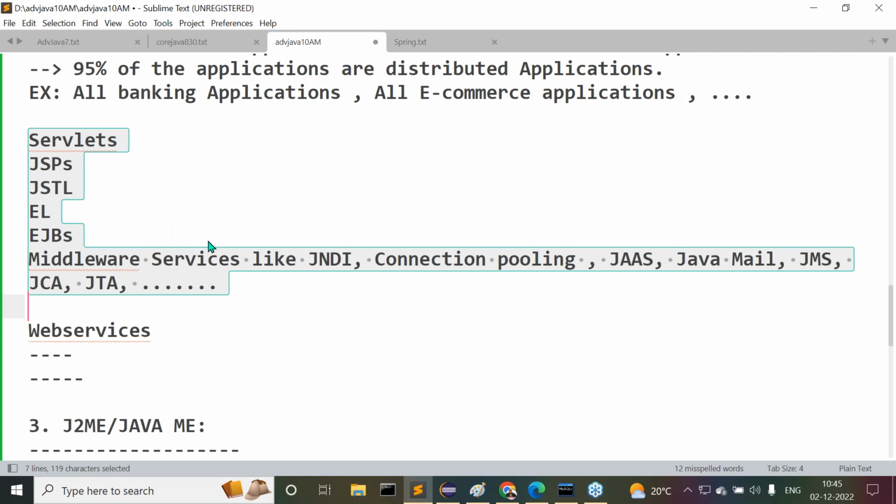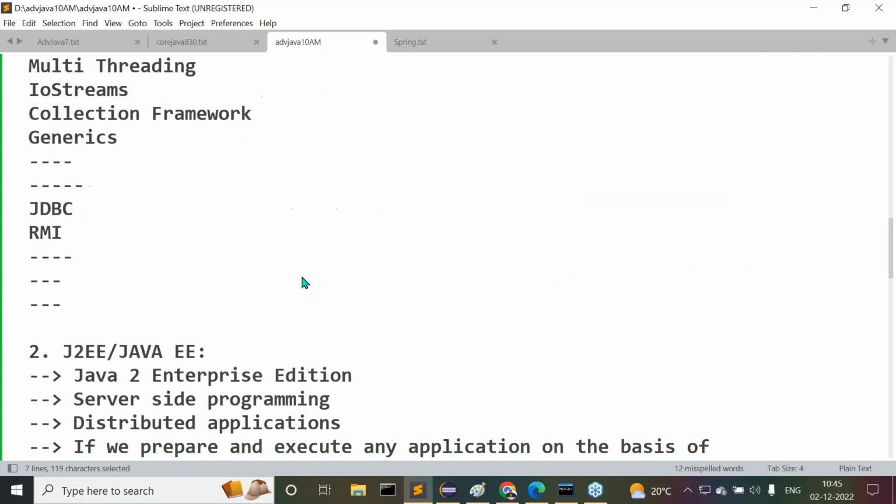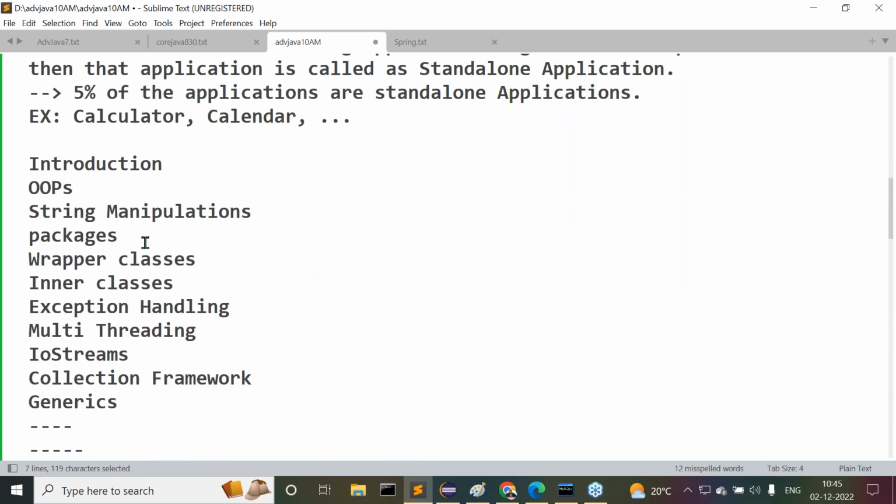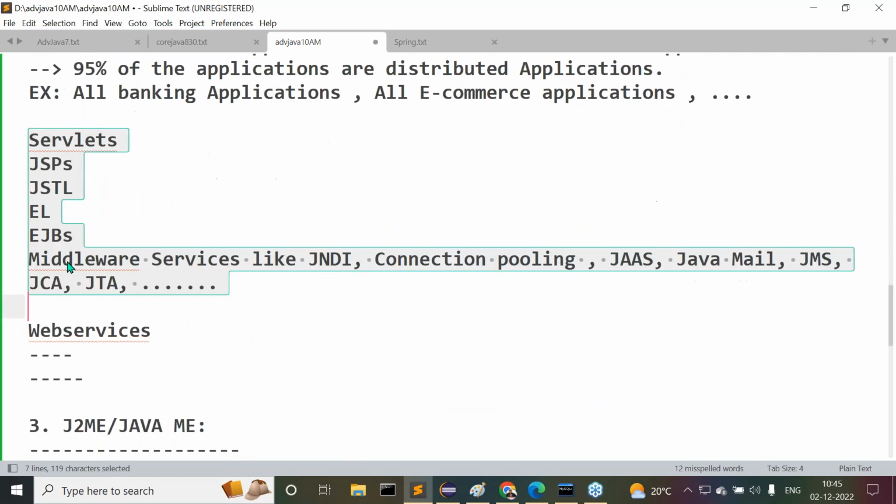Understood this already. Now tell me, at any location, have I specified any topic name like advanced Java? The topics available under J2SE, and the topics available under J2EE, understand it clearly.